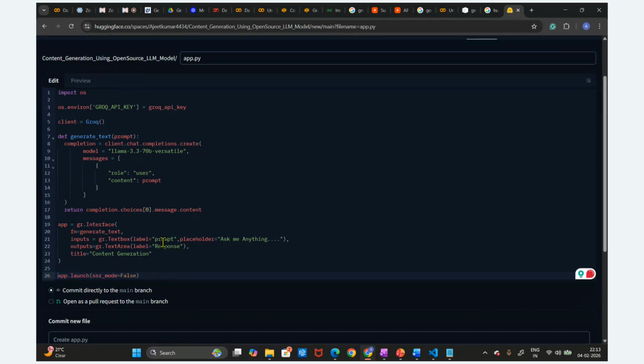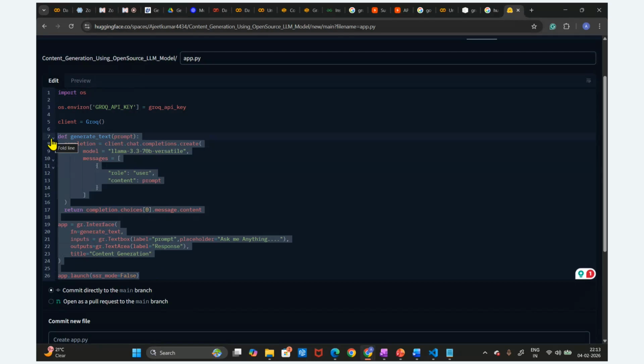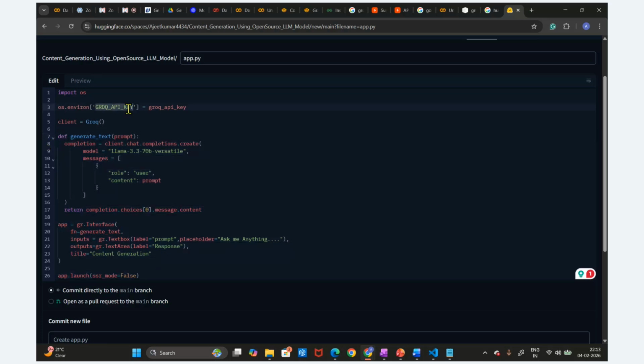So this is the same code, whatever code we have written, I'm going to paste here. Nothing changed, but only one change is there. What is the change? We have to write one code, only for setting up this environment key. So this is how we can set up this key in the environment, but there is a different way to set up this key here in the VS Code, or you can say in the .py file. This is the .py file, guys. You can say the app.py file.